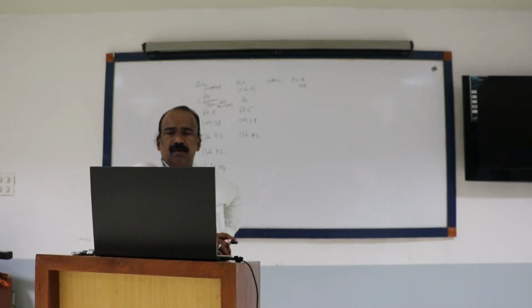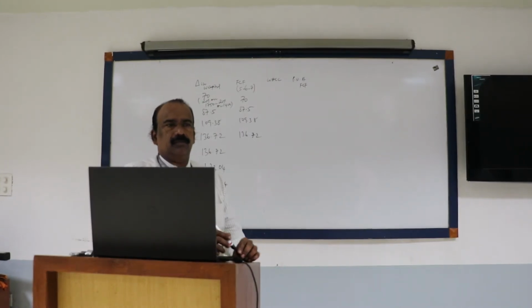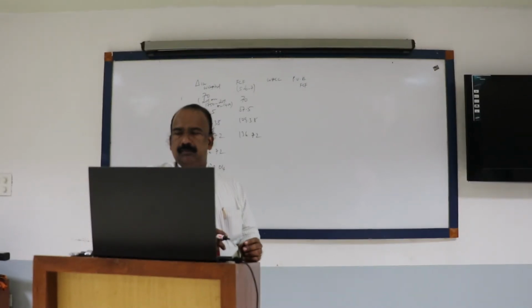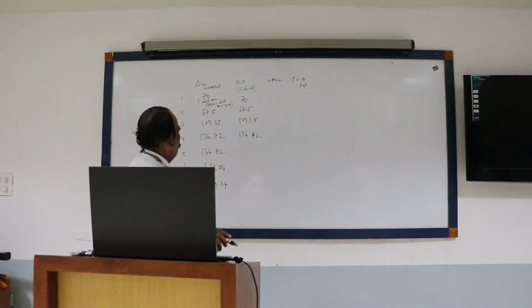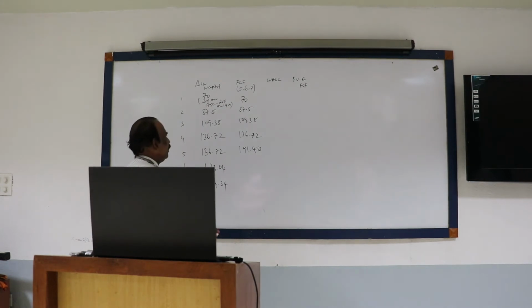How much comes? 191.40. Okay. Then sixth year.